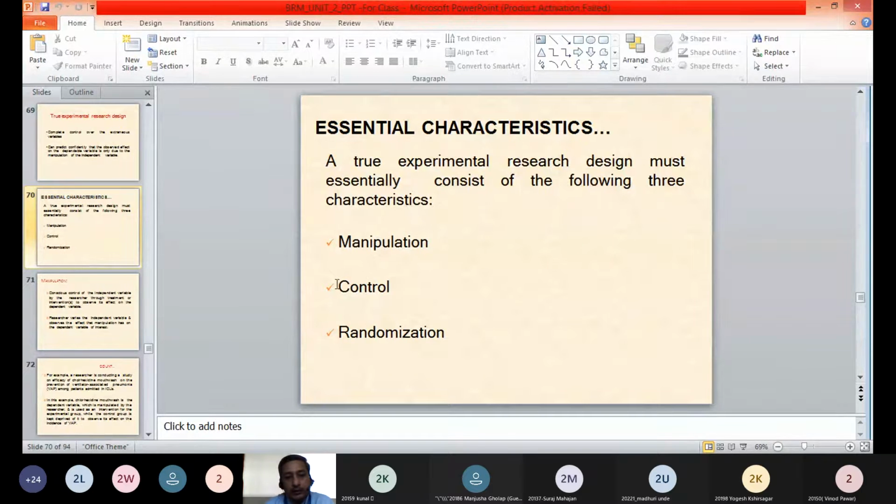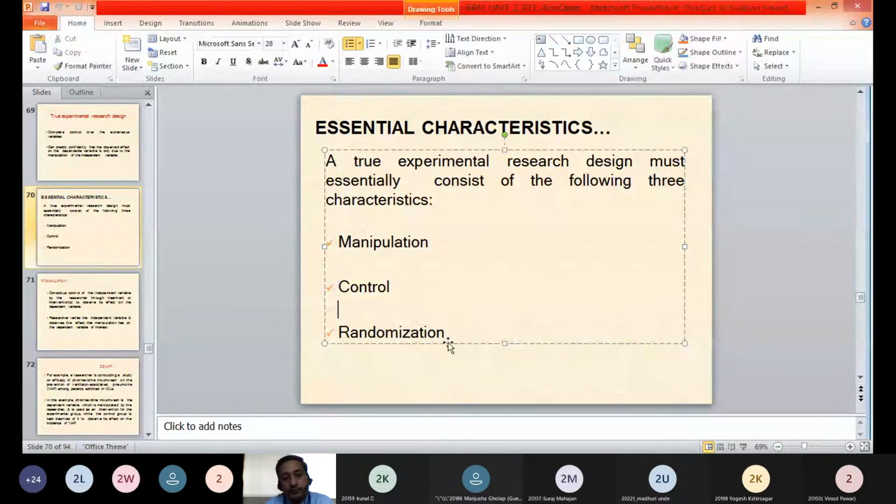Another essential characteristic we saw is control. In control, there can be a control group wherein the treatment is not provided, and this control group can be compared with the treatment group.